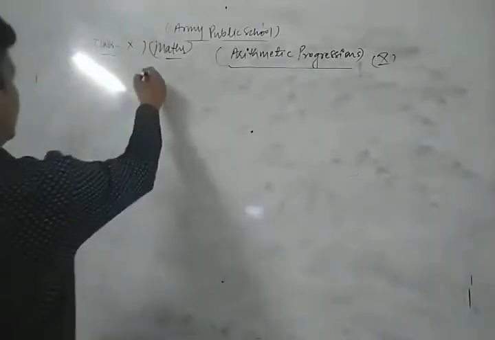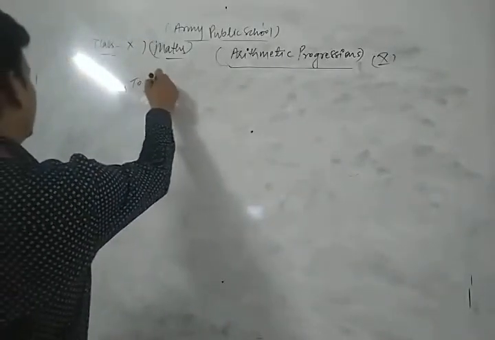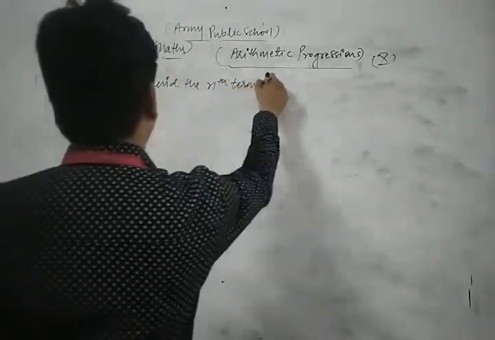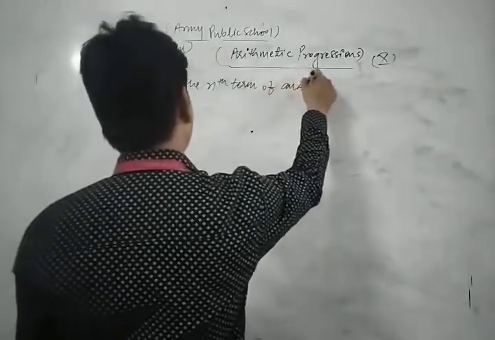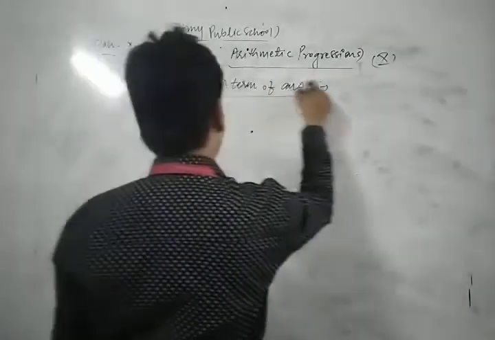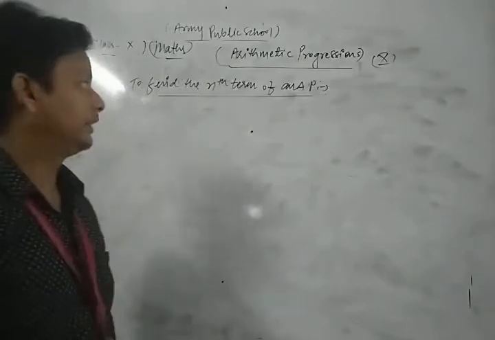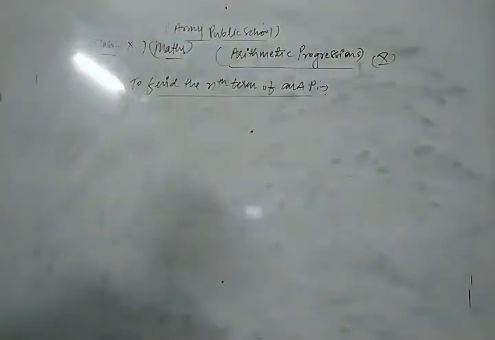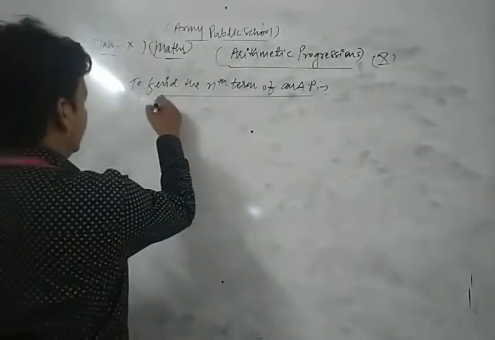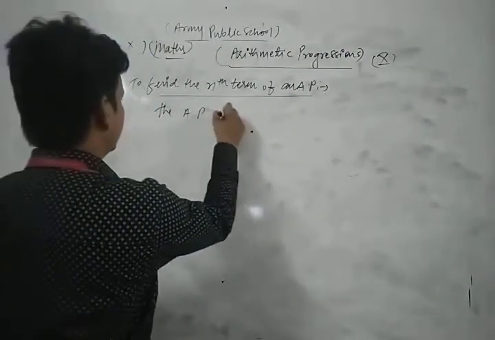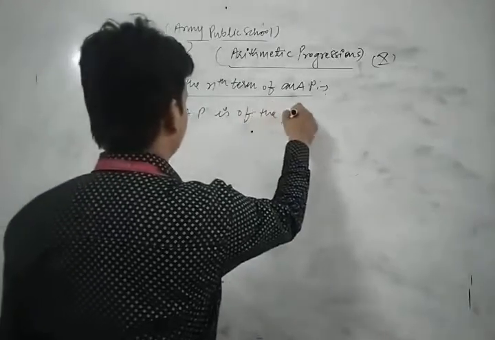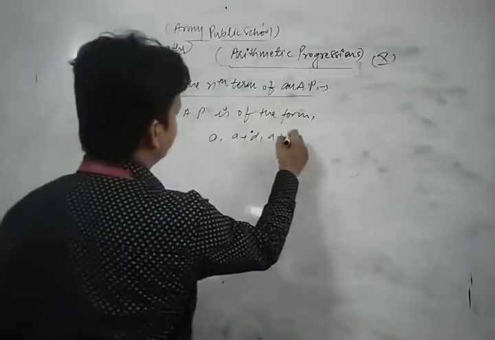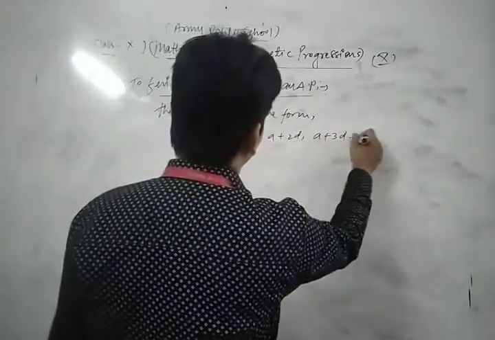Let's see how to find the nth term of an AP. Dear students, you know that the arithmetic progression is of the form a, a plus d, a plus 2d, a plus 3d, and so on.